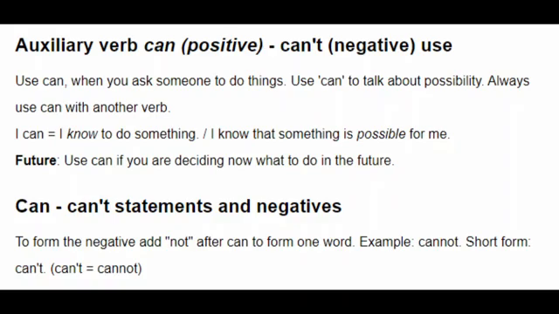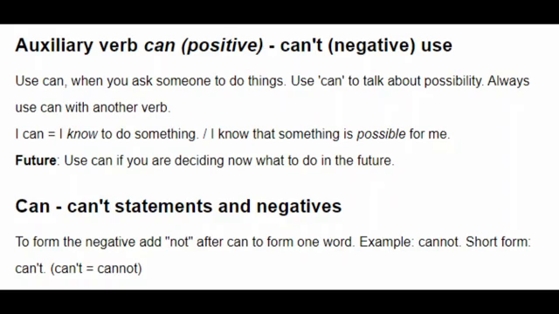Use can when you ask someone to do things. Use can to talk about possibilities. Always use can with another verb.